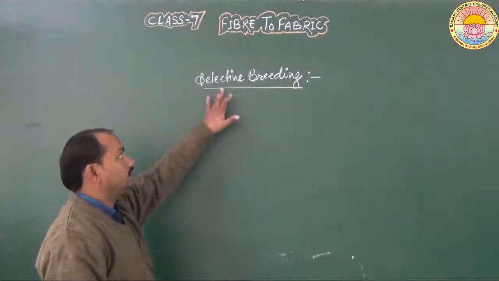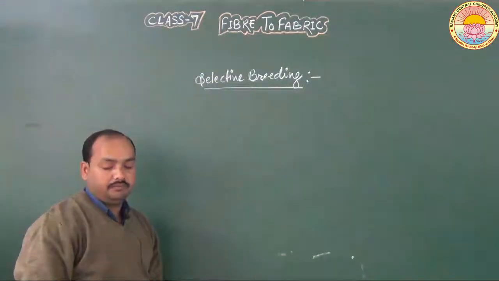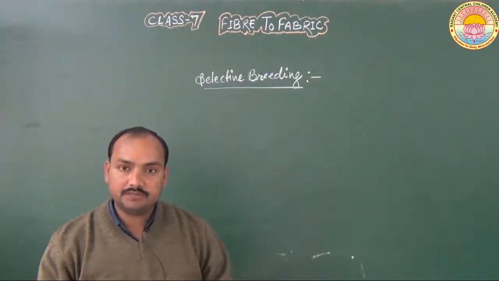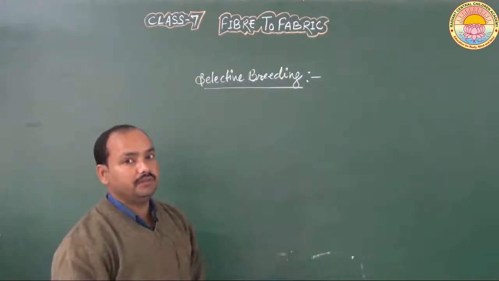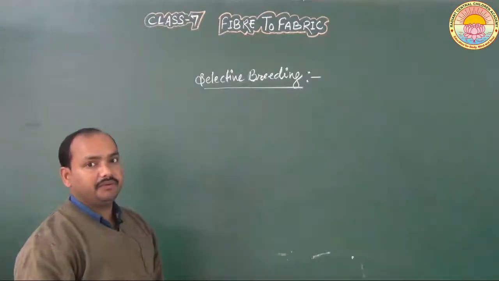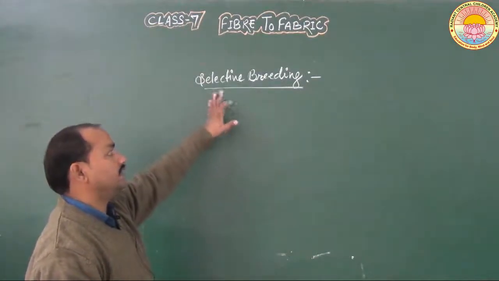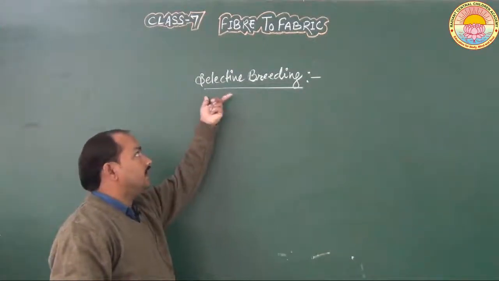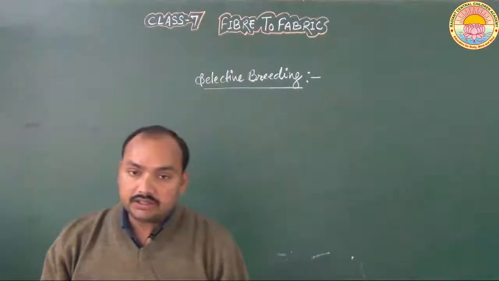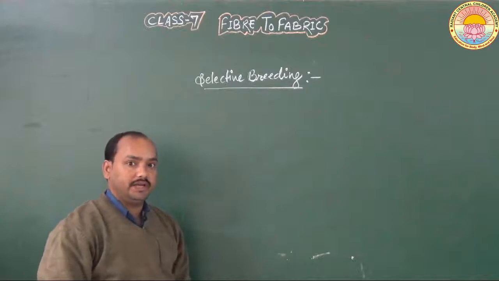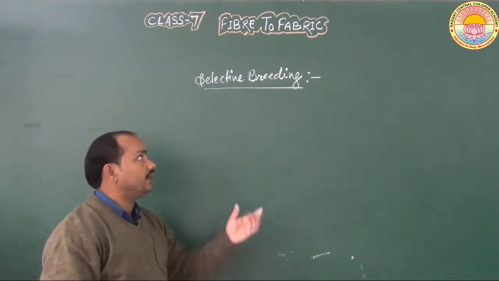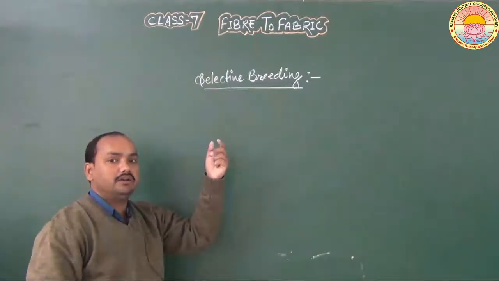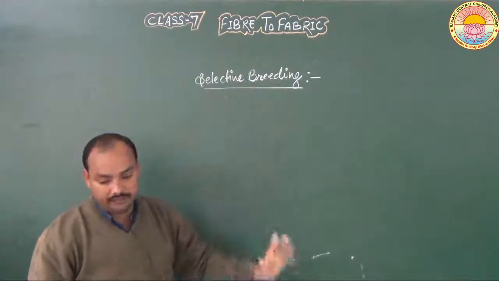Students, now let us understand another term, selective breeding. What is the meaning of selective breeding? Some varieties of sheep bear a thick coat of fine hair on their body, and such sheep are reared by the process of selective breeding. In this process, we produce desired animals with desired characteristics. It means in the selective breeding process, we obtain animals that have desired features.